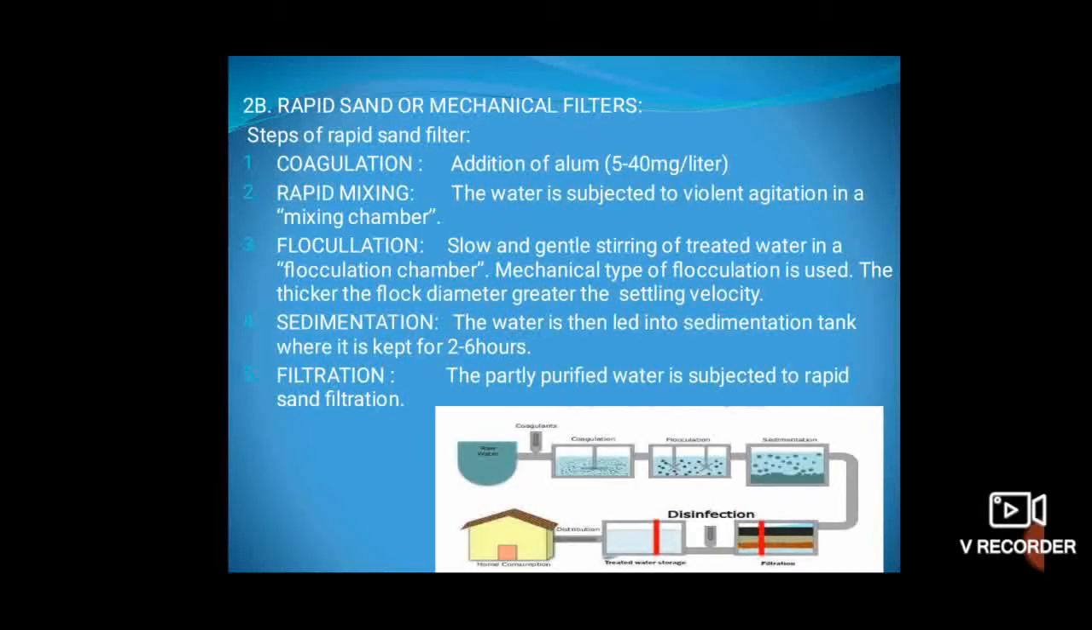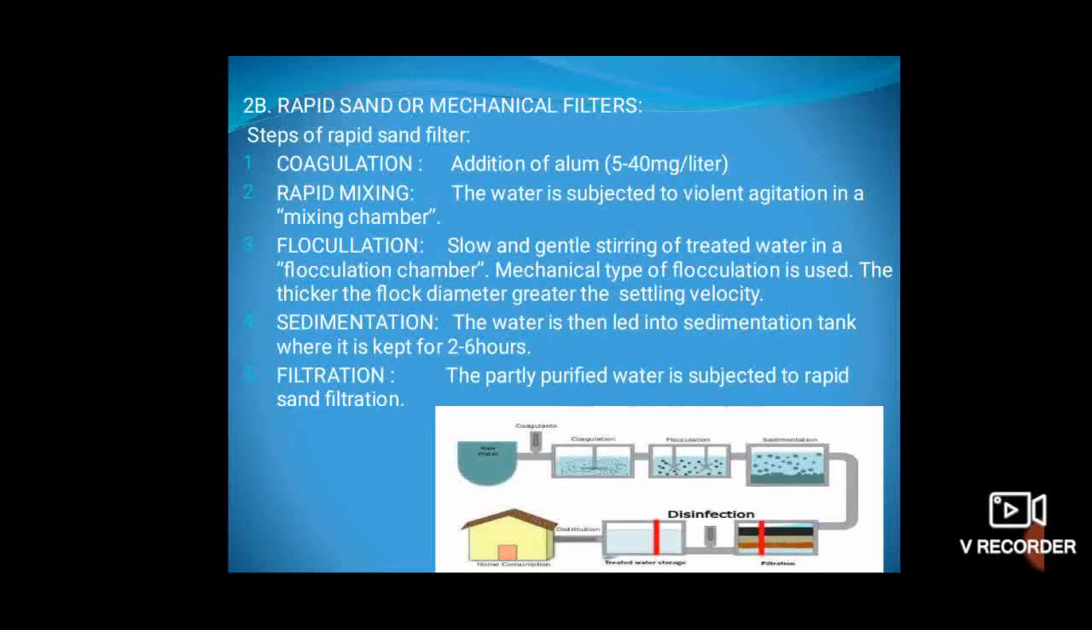Rapid sand or mechanical filtration. The steps of rapid sand filtration include coagulation, rapid mixing, flocculation, sedimentation and filtration. Coagulation. The raw water is first treated with a chemical coagulant such as alum. In rapid mixing, the water is subjected to violent agitation in a mixing chamber. In flocculation, there is slow and gentle stirring of treated water in a flocculation chamber. Mechanical type of flocculation is also used.